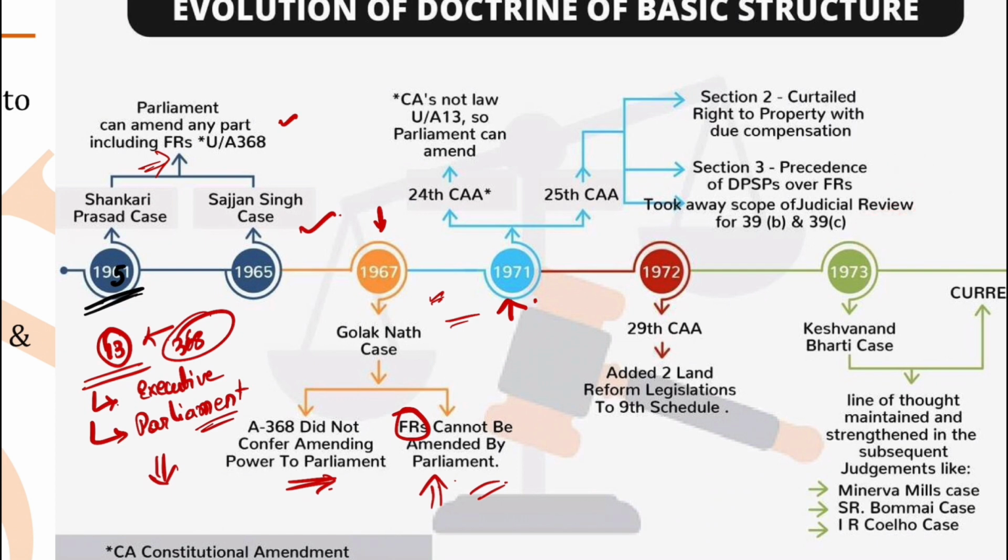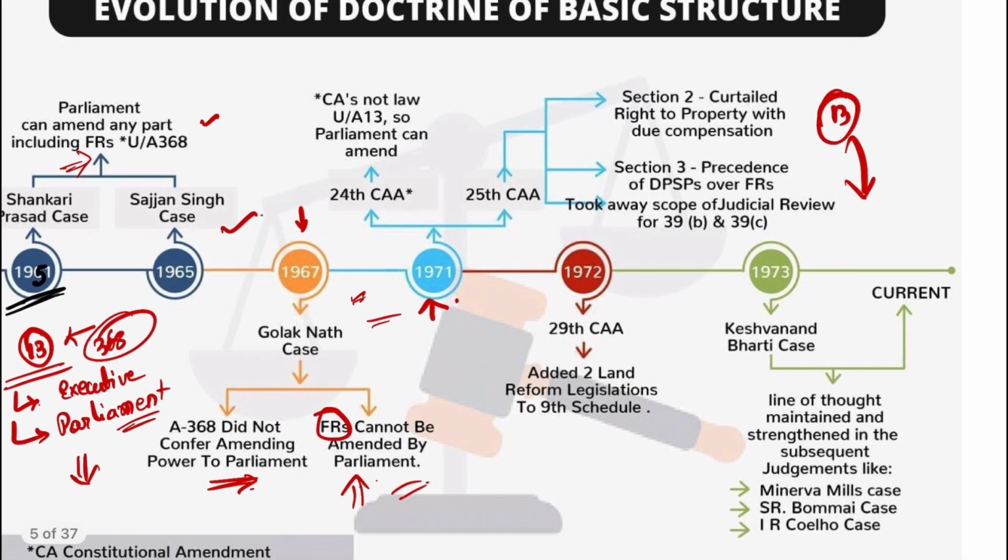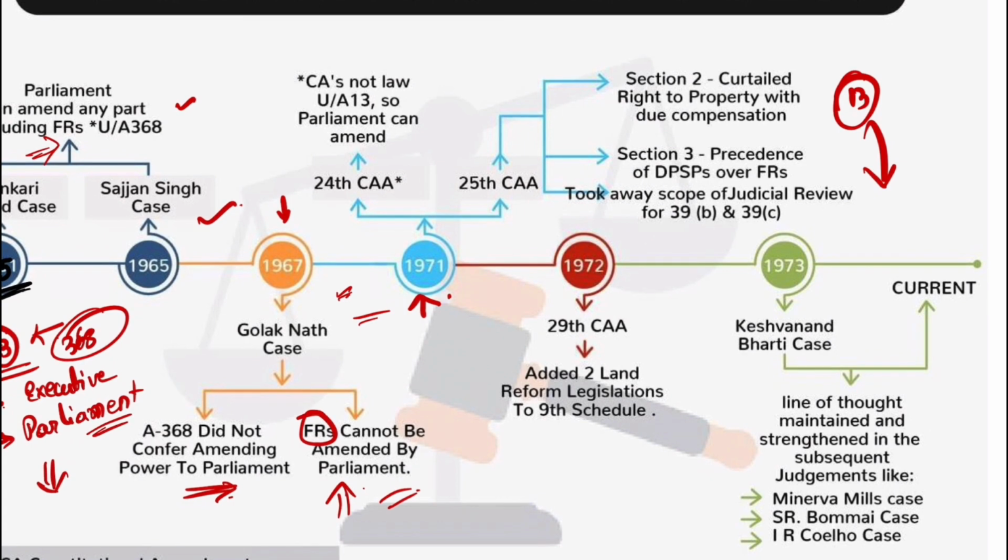Now the matter went to the Supreme Court. Judicial review is very important, because it is judicial review that is protecting the people. And now the Supreme Court is reviewing everything with a 13-judge constitutional bench. This is one of the highest benches, in the Keshwananda Bharati versus Union of India case. Okay. So in this Keshwananda Bharati case, the Supreme Court said that Parliament can amend any part of the Constitution.